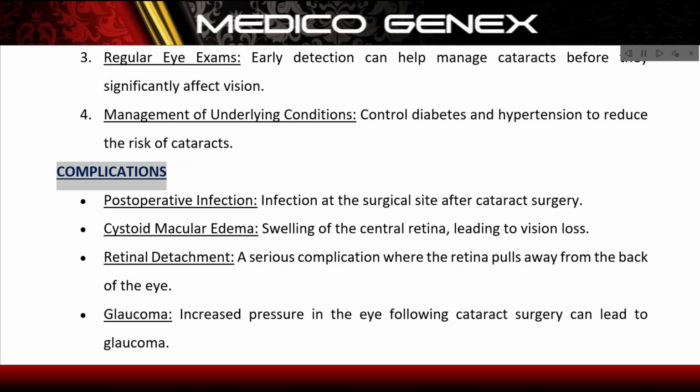Complications. Postoperative infection: infection at the surgical site after cataract surgery. Cystoid macular edema: swelling of the central retina, leading to vision loss. Retinal detachment: a serious complication where the retina pulls away from the back of the eye.